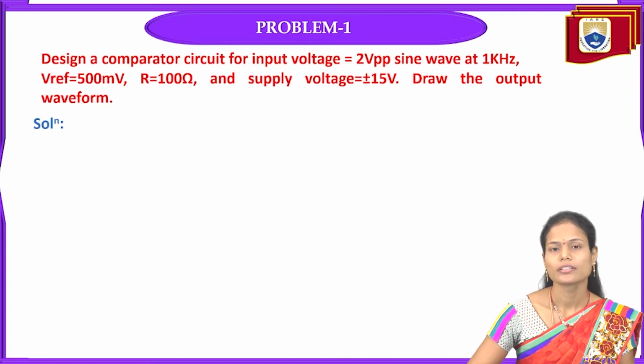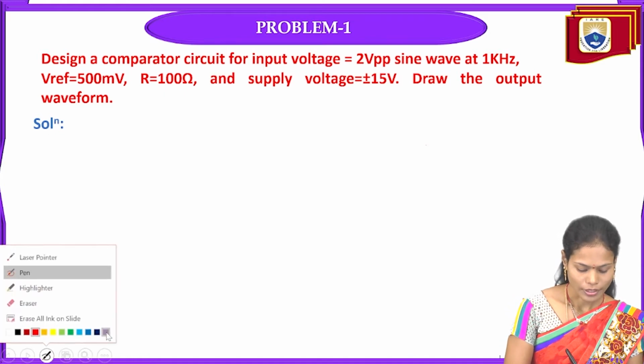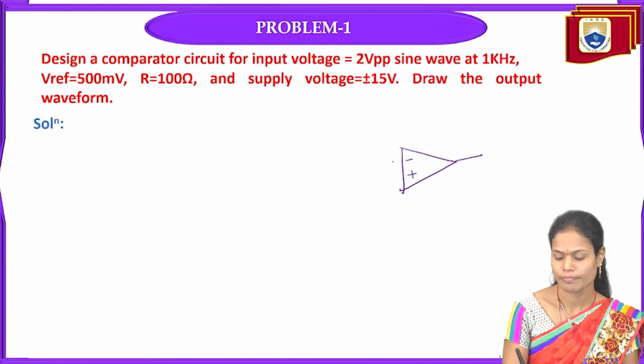Generally, the function of an op-amp comparator, or any comparator, is to compare the applied input signal with the given reference signal. Depending upon whether the input signal is greater or lesser compared to the reference voltage, we will get the positive saturation level or negative saturation level across the output of the operational amplifier. So here I can take one op-amp comparator, with the minus and plus inverting and non-inverting terminals.